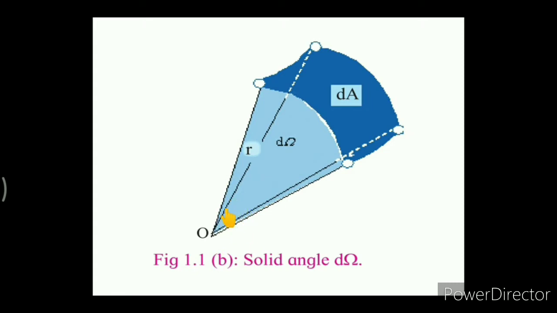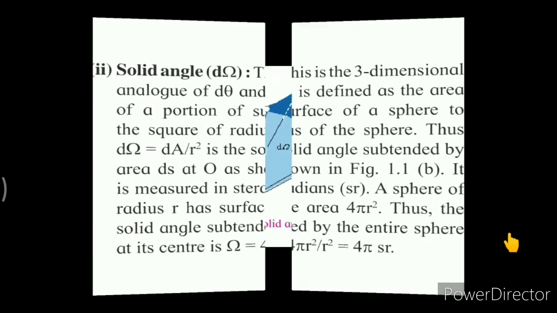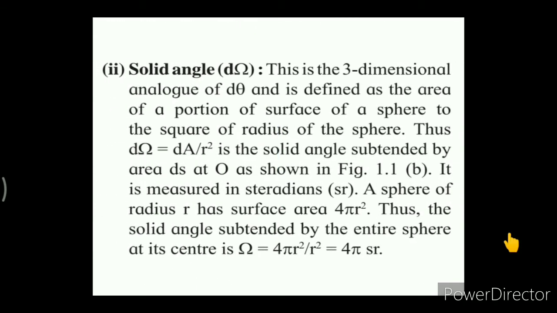So this angle is said to be the solid angle, which is denoted as d omega, and mathematically it is defined as the area of a portion of the surface of the sphere to the square of the radius of the sphere. So the surface area we represent as dA, and the radius is given as small r.